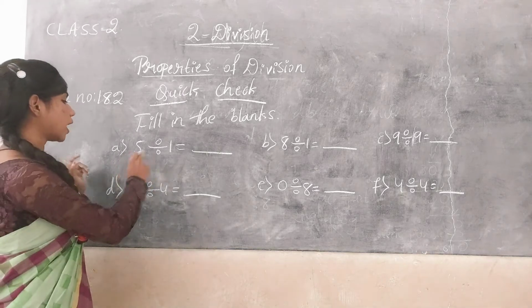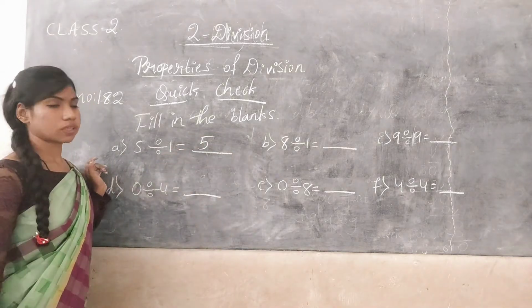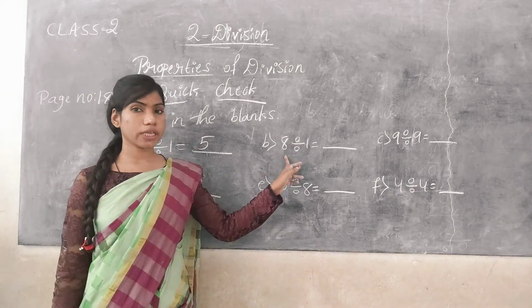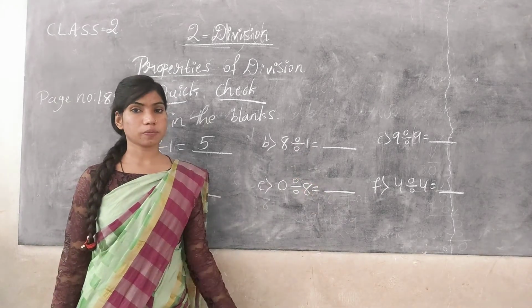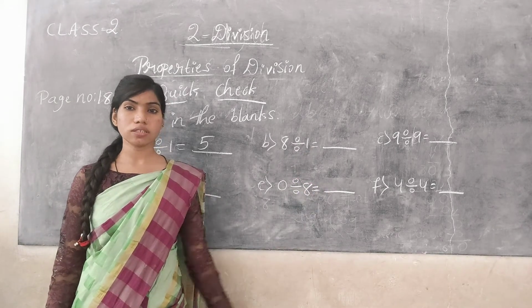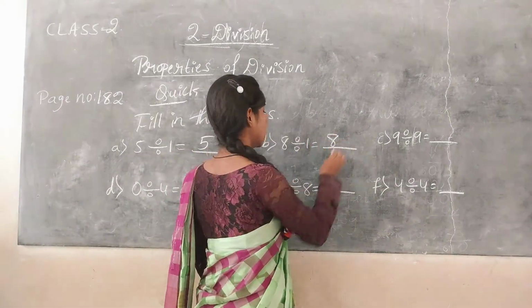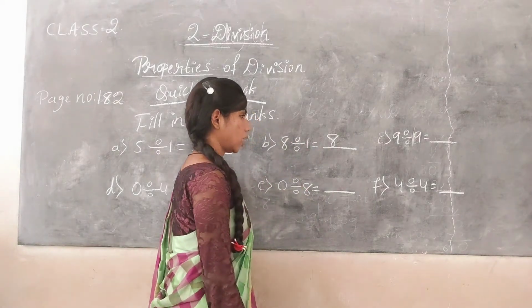So 5 divided by 1 is equal to 5. 8 divided by 1, so 8 is also divided by 1. So the answer is the number itself. 8 divided by 1 is equal to 8.